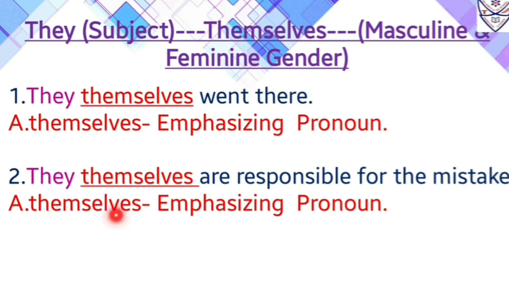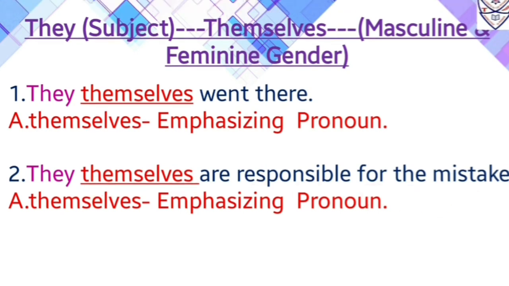Over here again themselves will be emphasizing pronoun as it is used for the sake of emphasis in this sentence, as well as while speaking also that we will put some stress on this word, that is they themselves are responsible for the mistake. So we can say themselves is followed by a subject, that is they, and it also comes before a verb. So we can say themselves is an emphasizing pronoun.